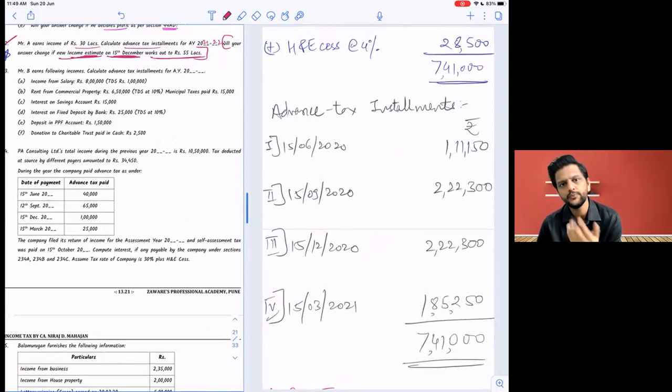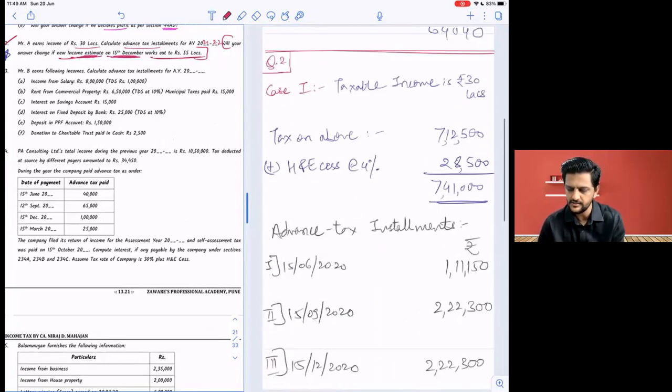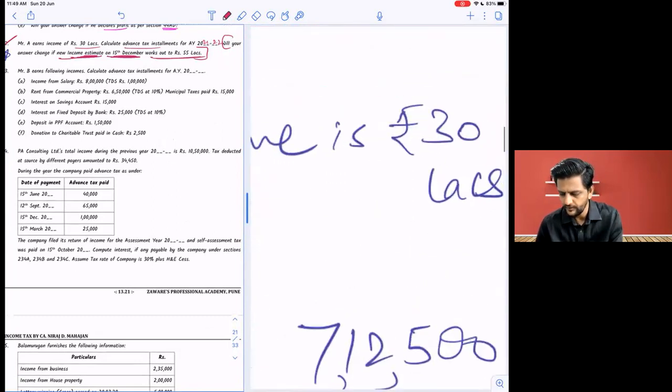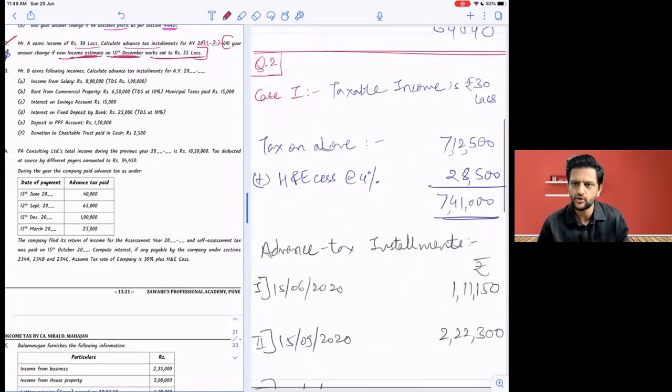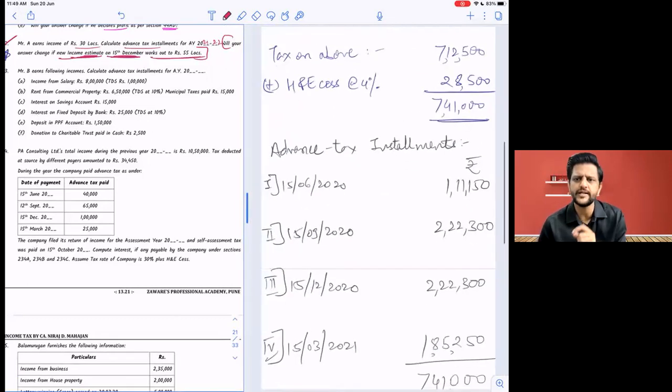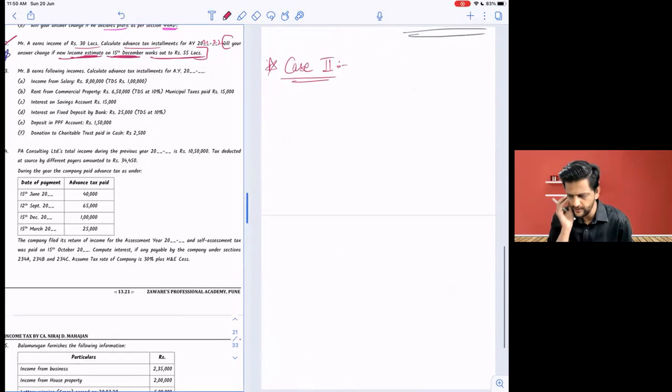Yes. In case number 2, for the first two installments, June and September, my income is still 30 lakhs. So my tax liability is still the same for the first two installments, so the first two installments' figures will be the same. What will change? Installments 3 and 4. Clear all of you? Clear or not? Pakka? Say something. Yes, sir. Page number 2. Very good. Okay.